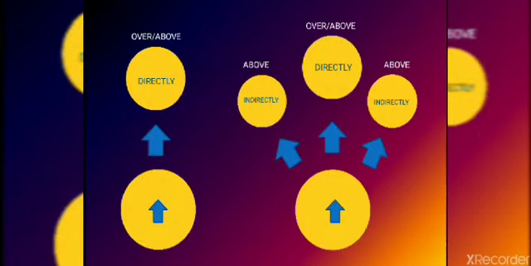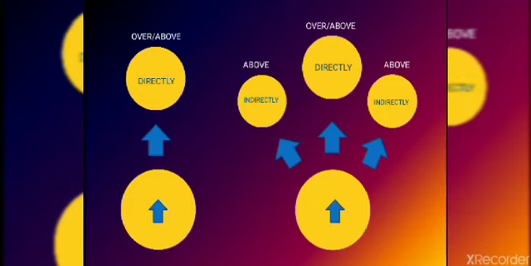See over here, there is a demonstration of the two prepositions. Look carefully. In the first picture, I have written over and above directly above. So you always have to remember that over and above can be used if anything is directly above.